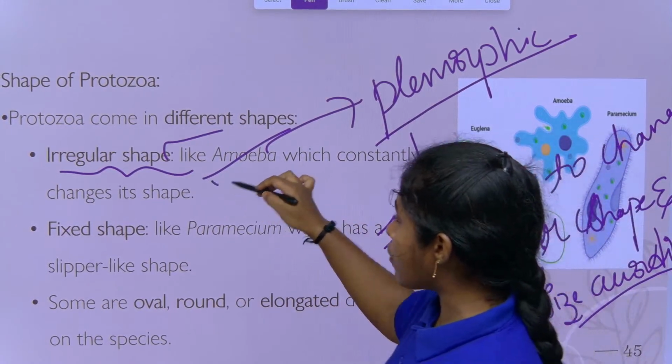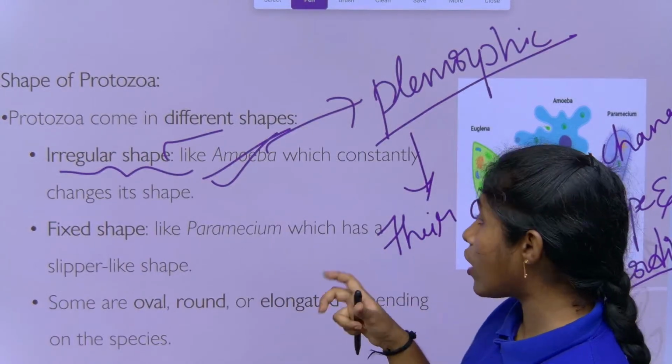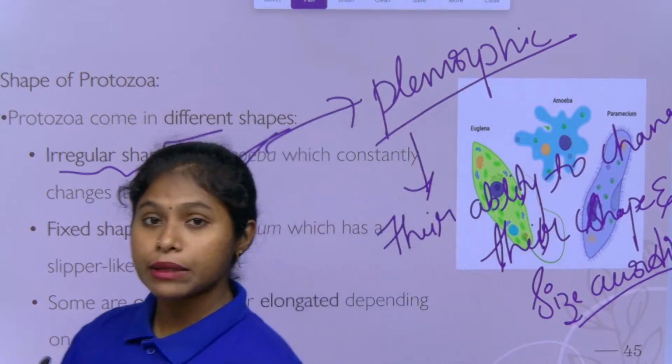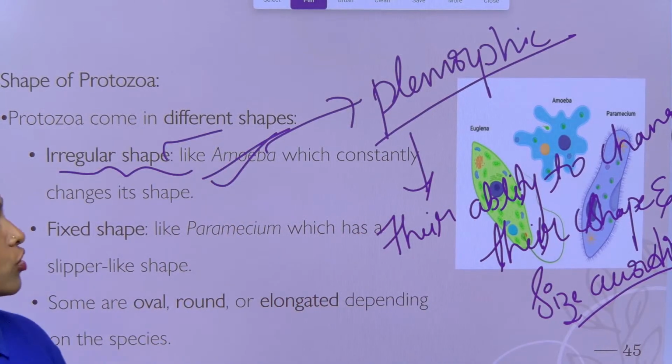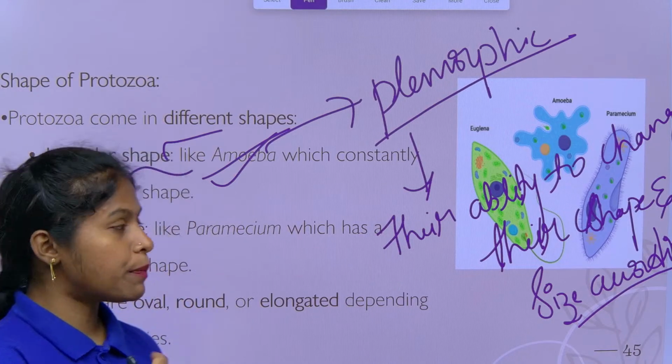So the amoeba does not have a fixed shape, that is why we call it irregular shape, a constantly pleomorphic organism, because based on the environment conditions it changes its shape and size.